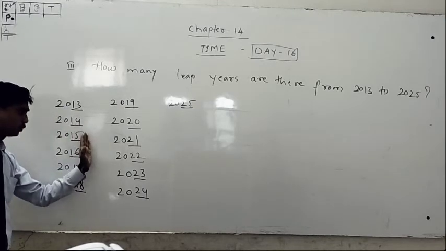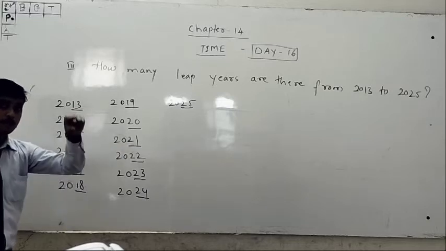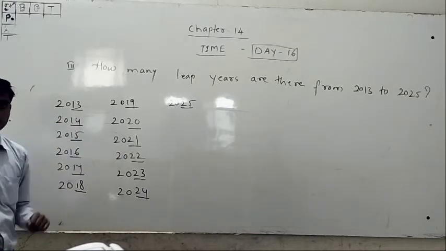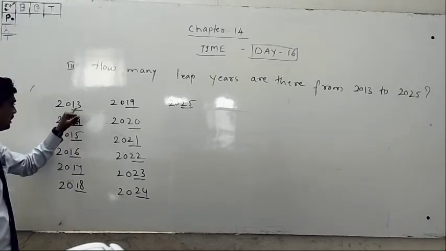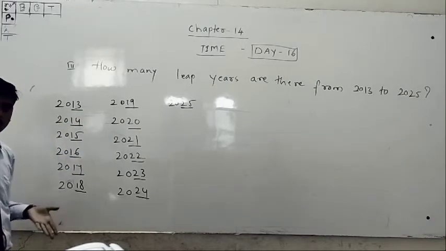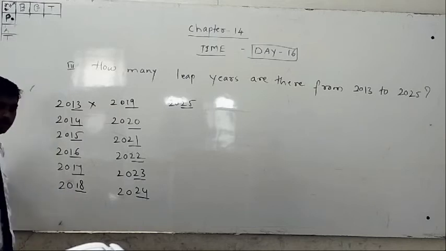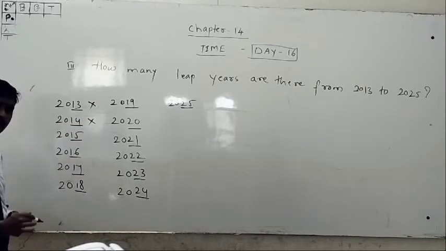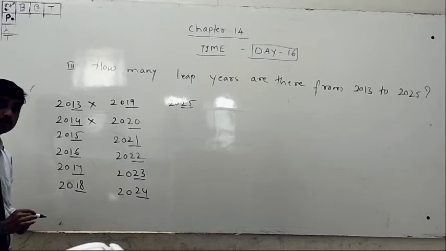That last two digits should be in the Forza table. That year we should call a leap year. Understand? Does 13 have the Forza table? No. Then this is not a leap year. Does 14? No, this is also not a leap year. 15: 4 1 4, 4 2 8, 4 3 12, 4 4 16.